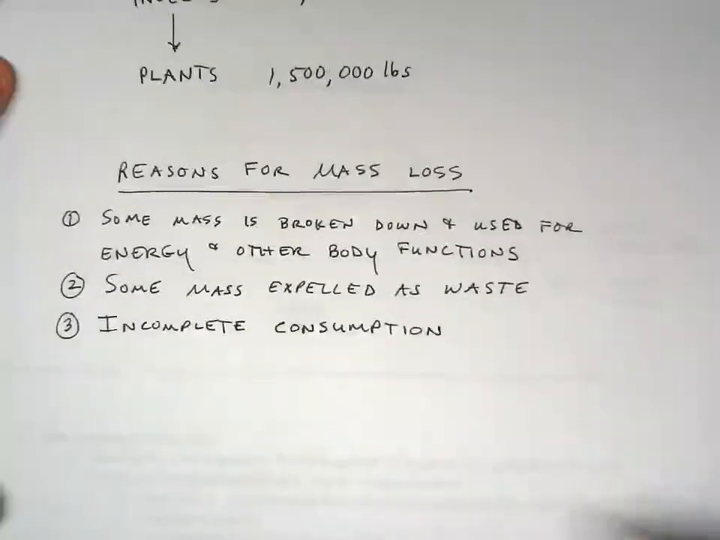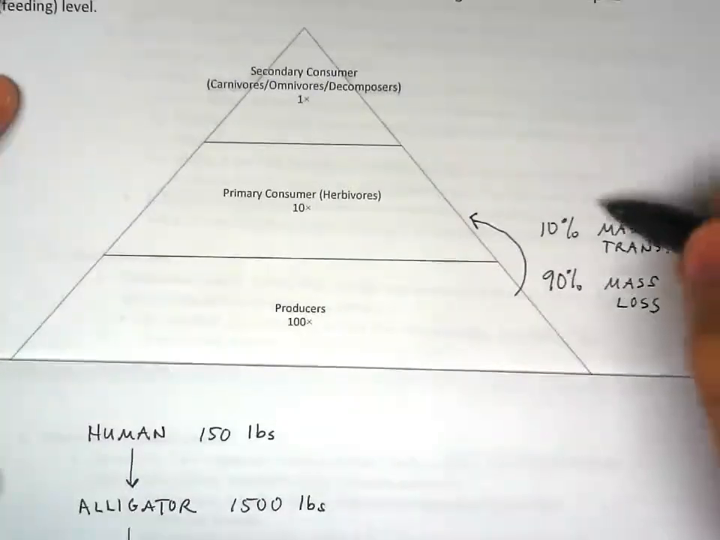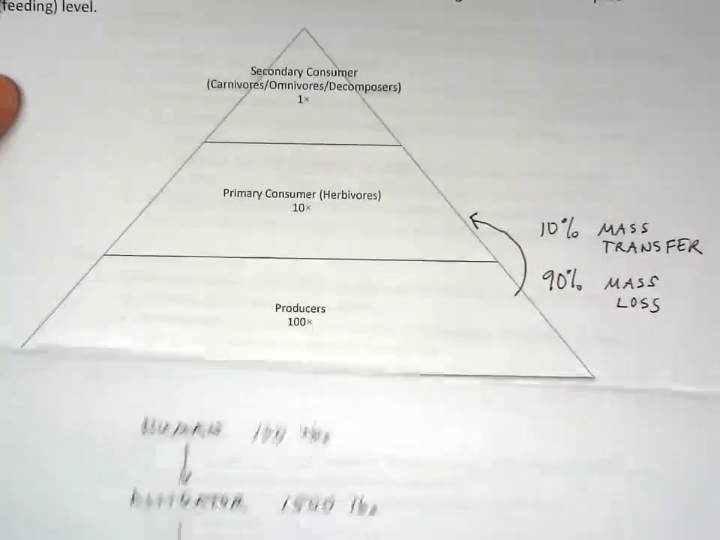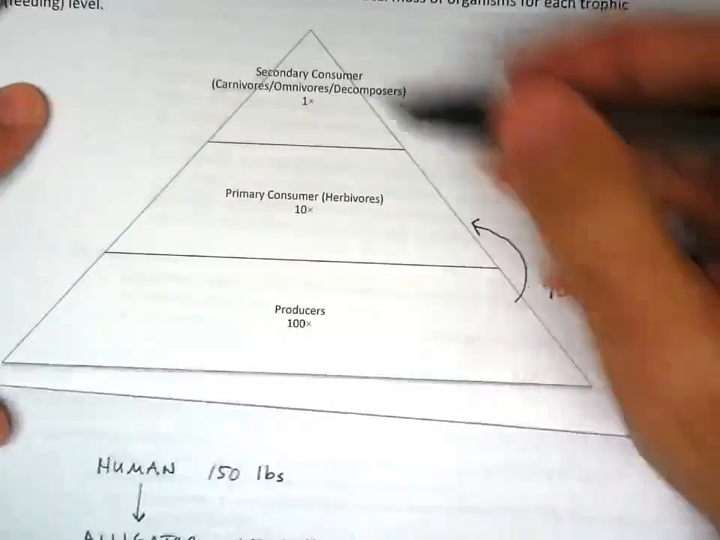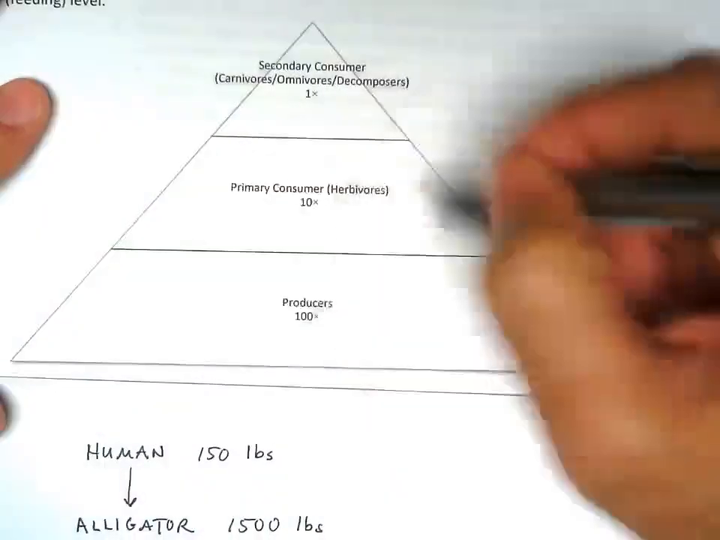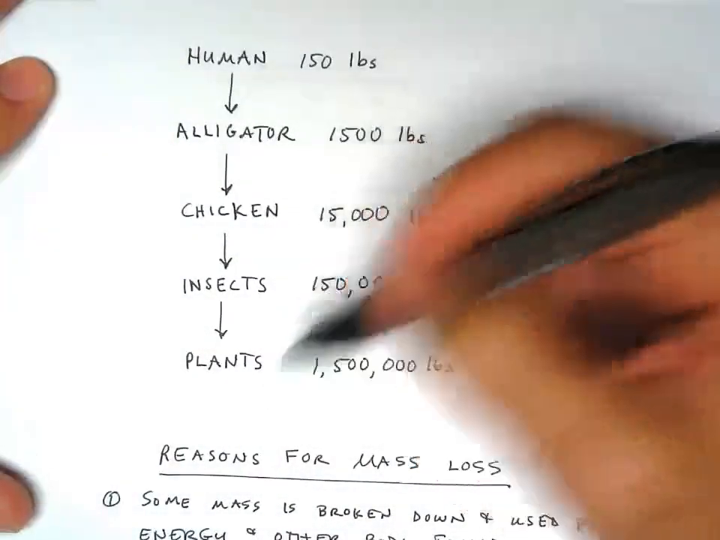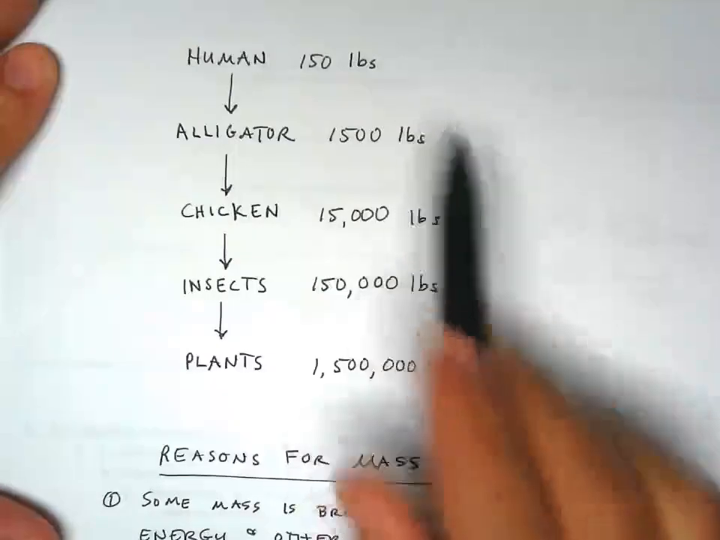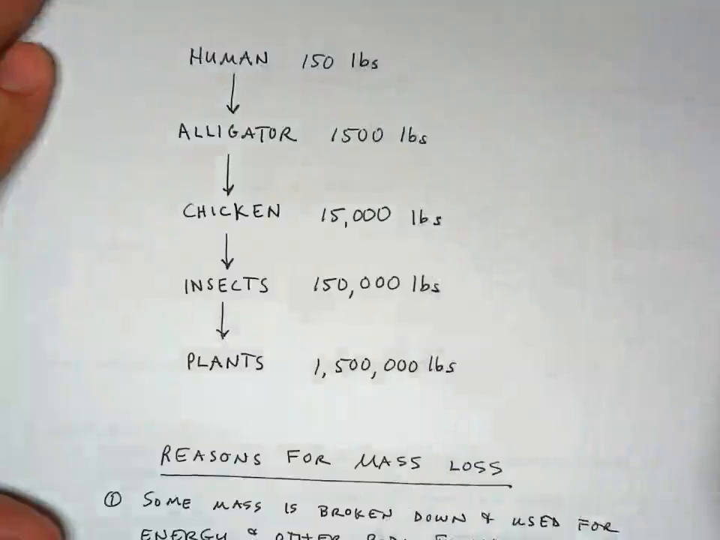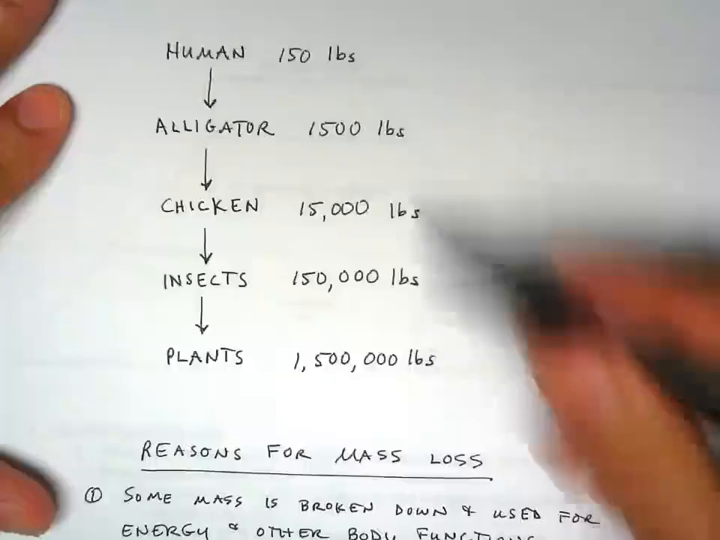All right. Now, the last thing with this is this idea of 90% mass loss and 10% transfer. What does that mean? Well, that means the higher up on the biomass pyramid an organism eats, the more resources it takes to support it. Okay, so if humans only ate alligators, that only ate chickens, that only ate insects, and only ate plants, it would take all of this biomass just to support a 150-pound person. That's a lot of resources. Okay, and food and water.